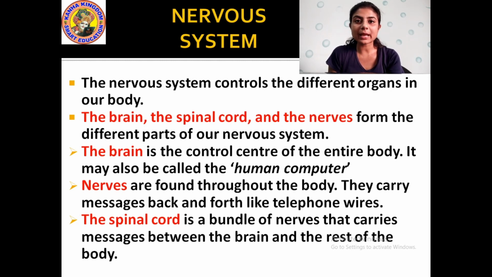And you know what? Our brain controls the system of our entire body. Our entire body is controlled by the one and only organ, that is brain. Okay, it may also be called the human computer. Why? Because whatever we do, it all depends on the brain. Our brain controls all the functioning of our body. That is why it may also be called the human computer.